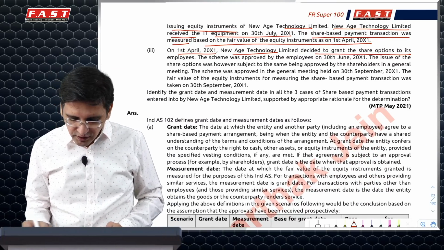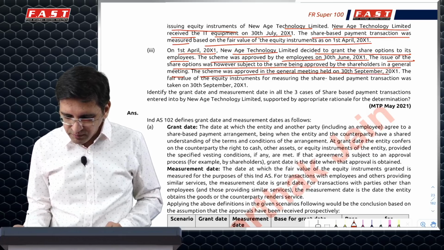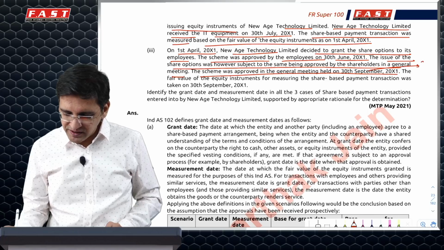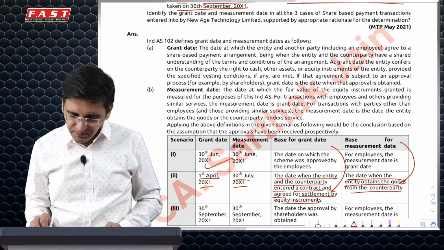New Age decided to grant share options to its employees. The scheme was approved by employees on 30th June. However, shareholder approval was required, and the shareholders approved it on 30th September. So this is basically the grant date. The fair value of the equity instrument was taken on 30th September, which is fine.